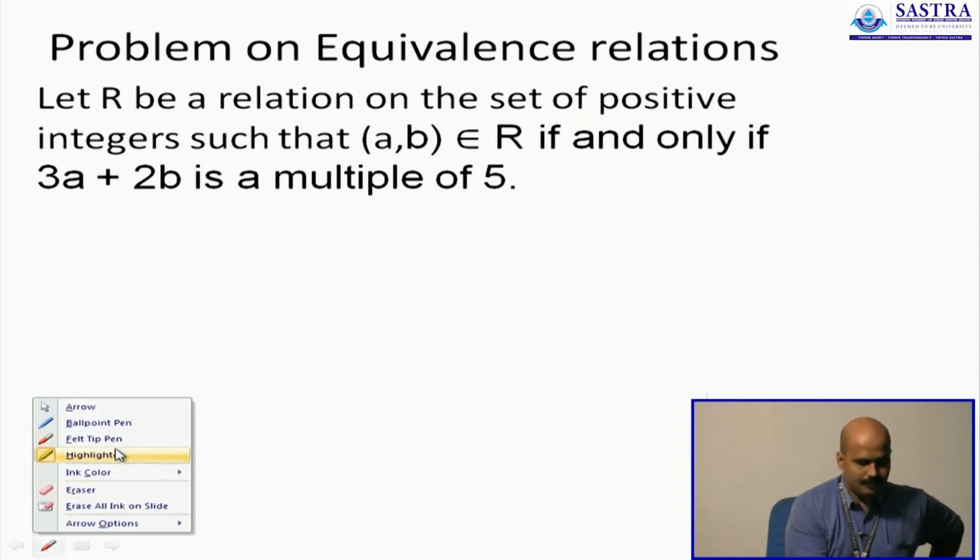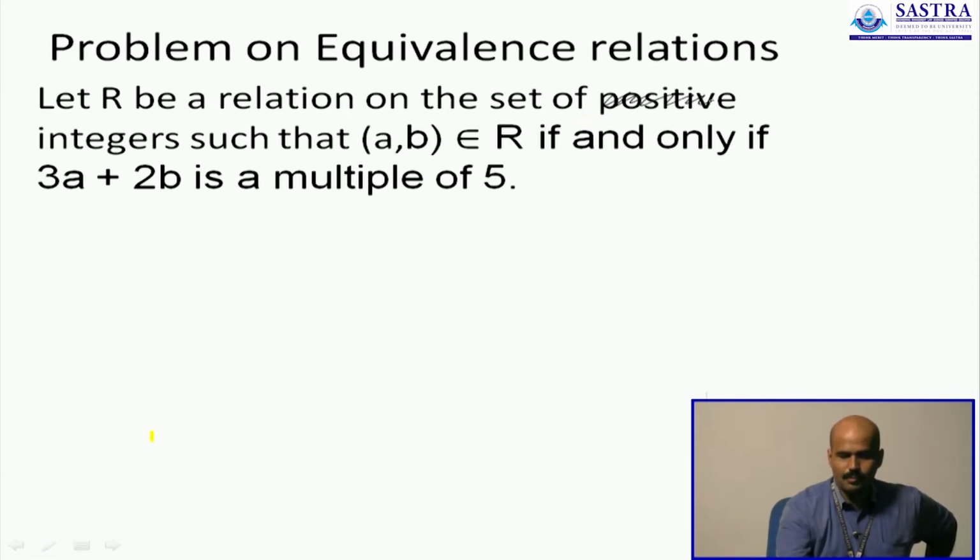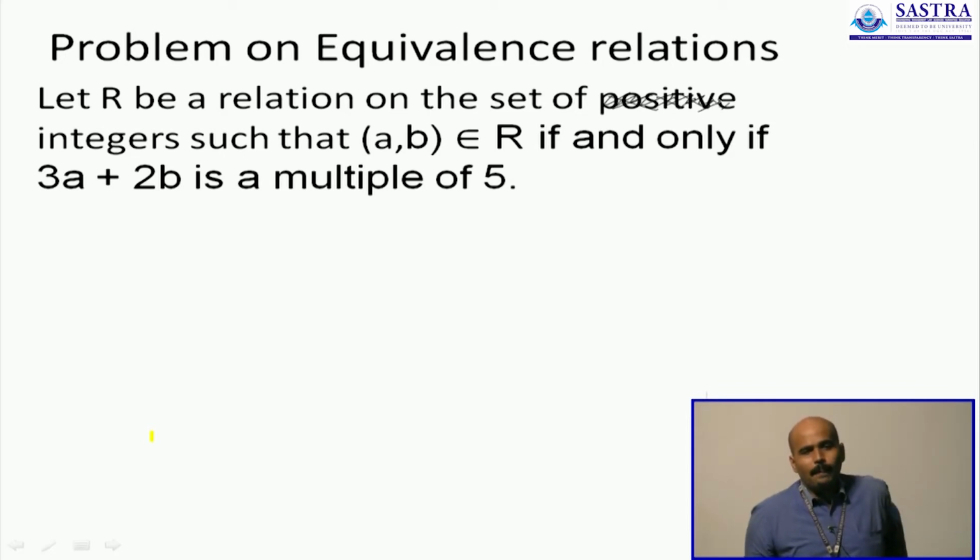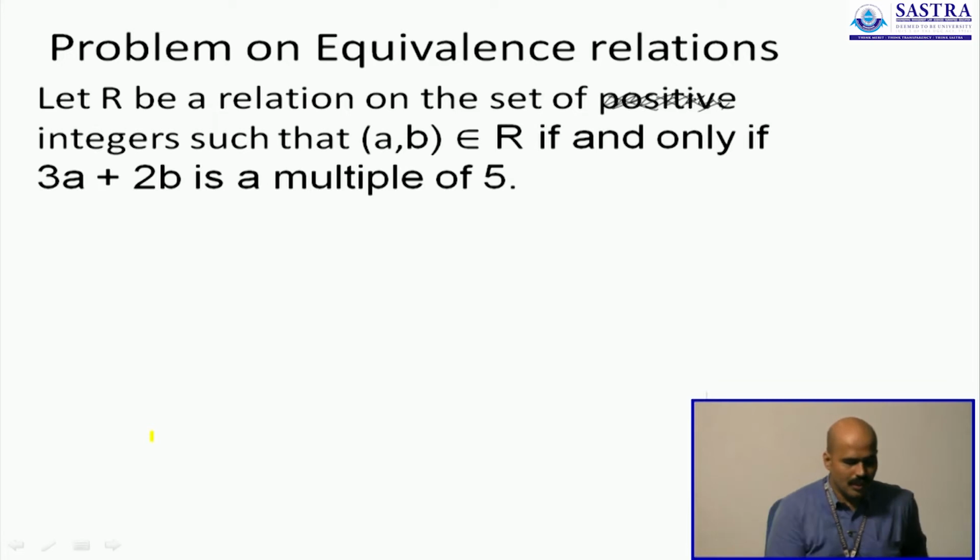We will consider the set of all integers. Let us not take only positive integers, let us take the set of all integers where you have a pair a comma b as part of the relation whenever 3a plus 2b is a multiple of 5. It is different from the previous one. We just do not talk about odd and even numbers here. We want a particular combination where we say 3a plus 2b is a multiple of 5. Now let us try and find out any examples for this.